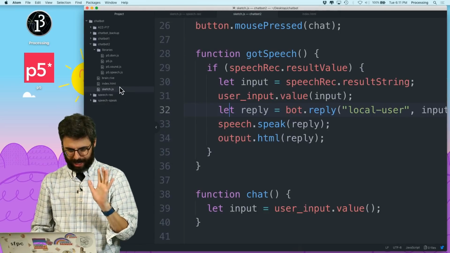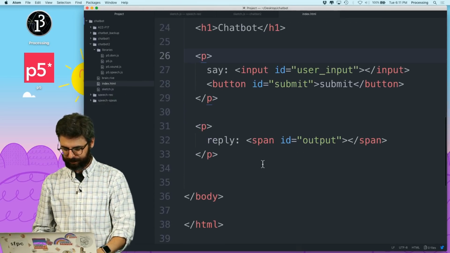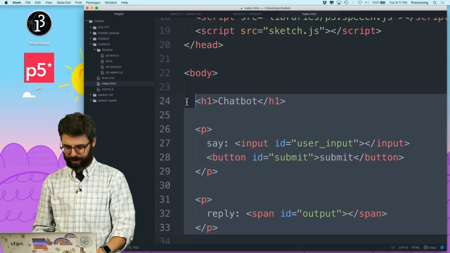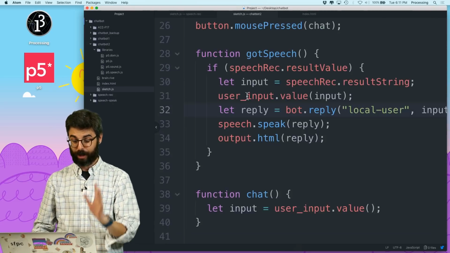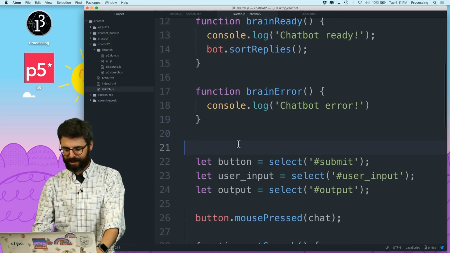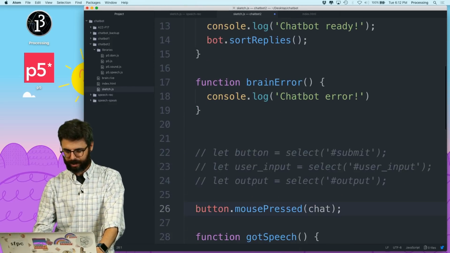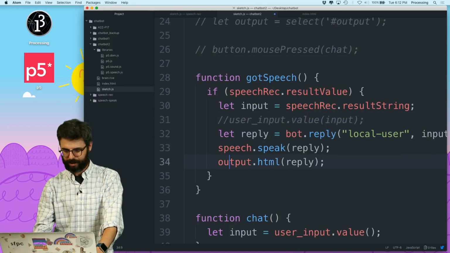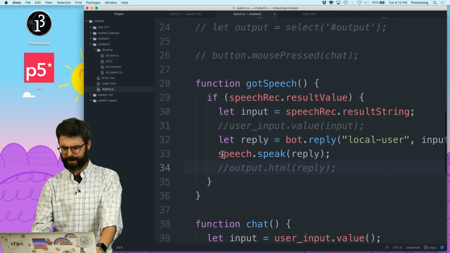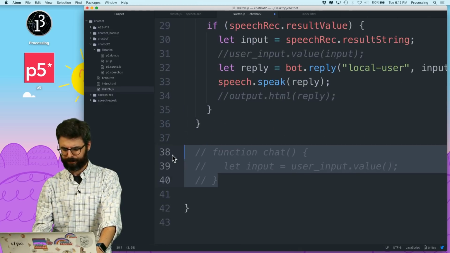Let me come here, and I'm going to go to index.html. I'm going to comment out all the HTML. I'm going to go into the code. I don't need any of the interface. Get rid of all the interface. Get rid of the interface. This is interface. This is interface. And that's it. Oh, and this is no longer necessary.